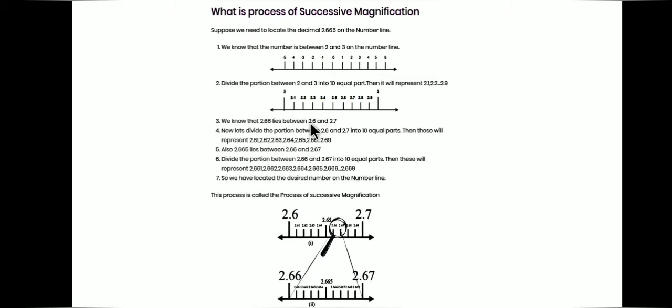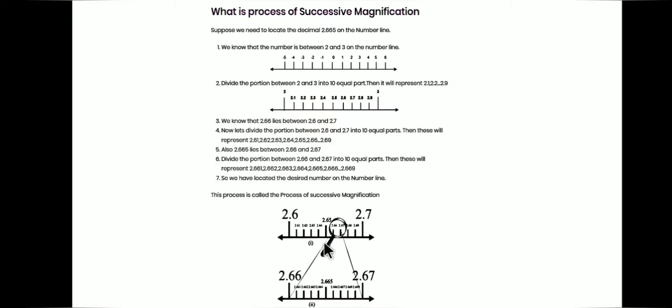So we will divide the space between 2.6 and 2.7 into 10 divisions. We will get divisions like this: 2.61, 2.62, 2.63, 2.64, 2.65, 2.66, 2.67, 2.68, 2.69 and 2.7. Our number lies between 2.66 and 2.67.